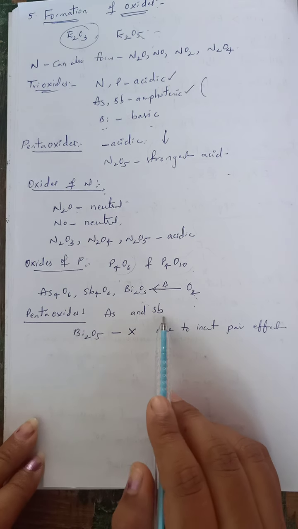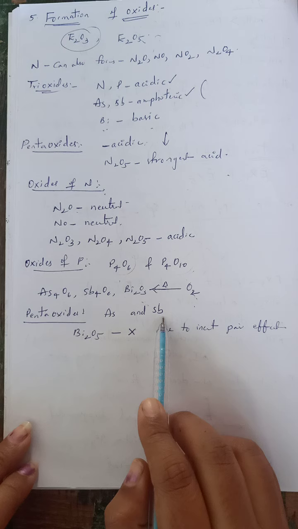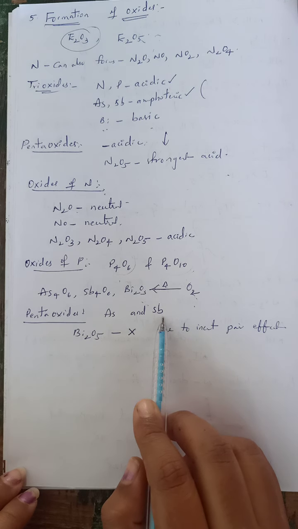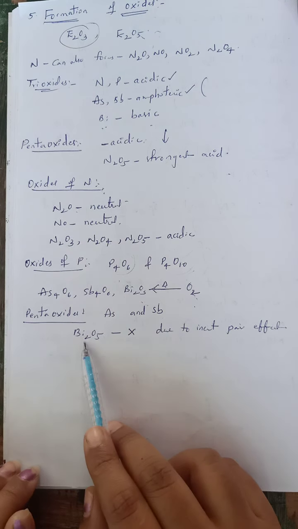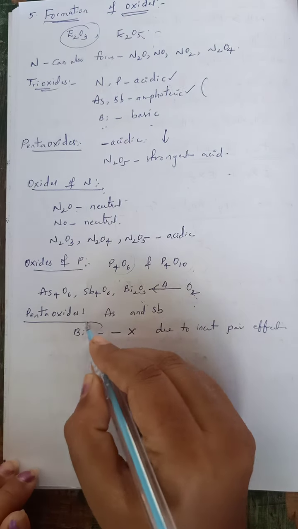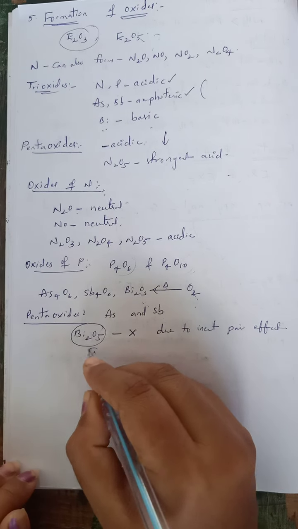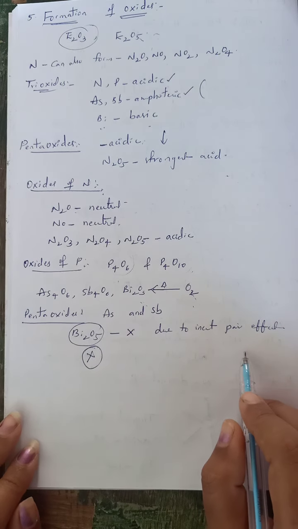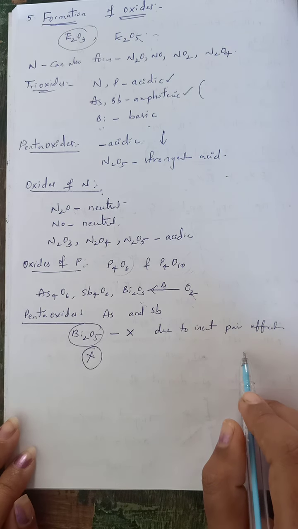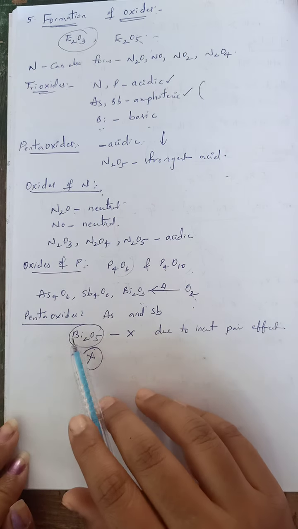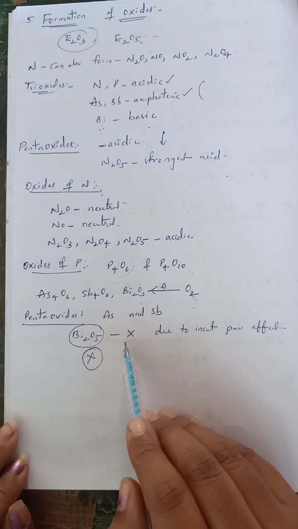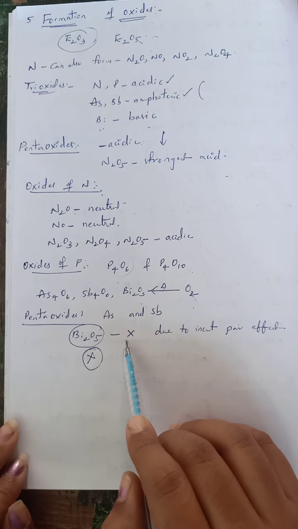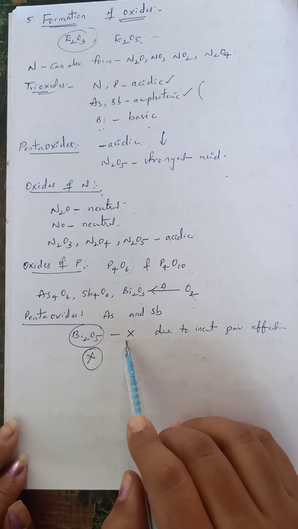Pentoxides of arsenic and antimony can be formed, whereas bismuth pentoxide, that is Bi2O5, is not formed. Why is it not formed? Due to the inert pair effect. I explained the inert pair effect in the last video. Due to the inert pair effect in bismuth, it does not form bismuth pentoxide. So that is about the general chemical properties of these group 15 elements.